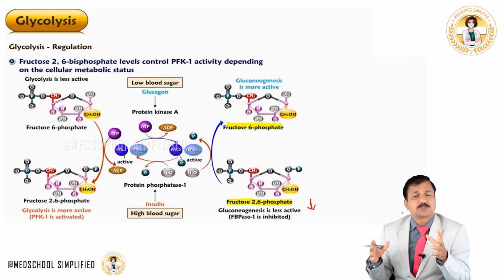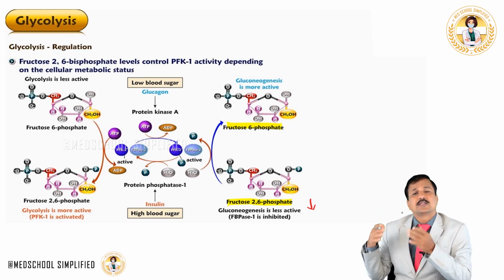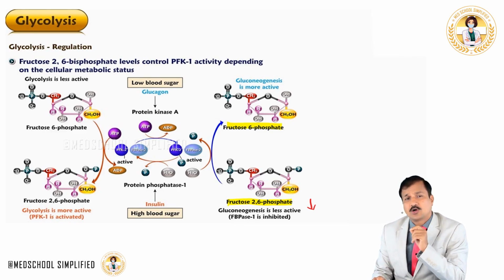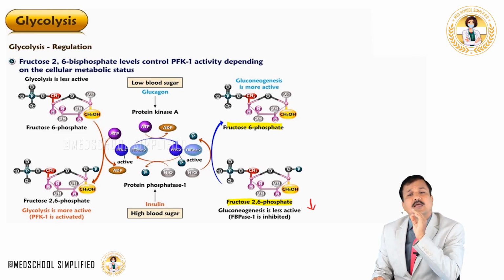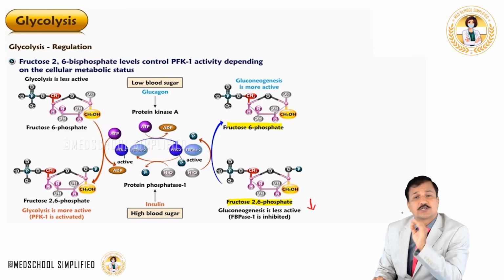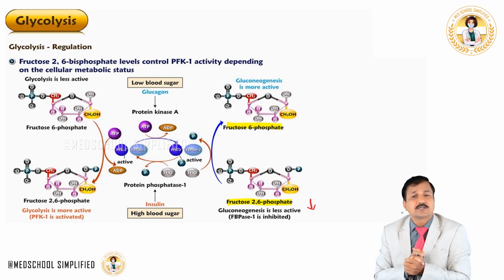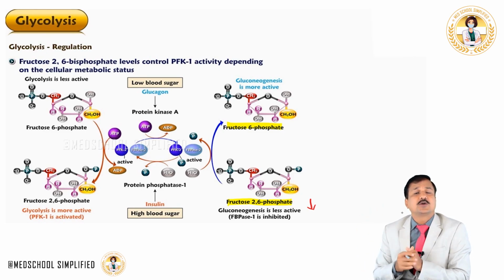Whenever fructose 2,6-bisphosphate concentration is high, as I told you before, PFK1 activity is increasing and thereby glycolysis increases. At the same time, gluconeogenesis, which is an antagonistic pathway, will decrease. Now, what does glucagon do? Glucagon, by keeping protein kinase A active, thereby increasing the activity of PFK2 phosphatase, is going to take fructose 2,6-bisphosphate back into fructose 6-phosphate, thereby decreasing the concentration of fructose 2,6-bisphosphate, thereby decreasing glycolysis and increasing gluconeogenesis to maintain the blood glucose level.